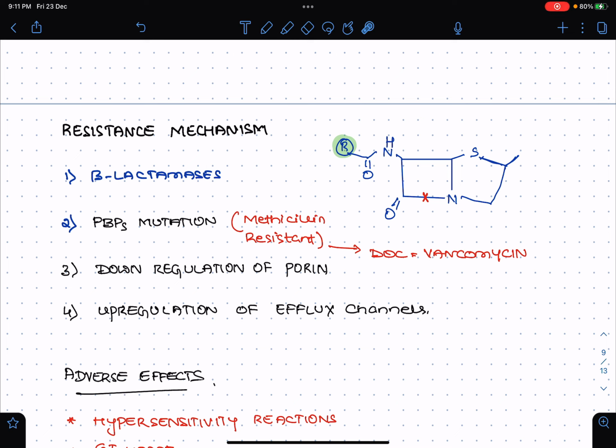So these are the different ways by which resistance can develop. There are four ways. One is by beta lactamase, second is the mutation in the penicillin binding protein, then down regulation of the porins, as well as upregulation of the efflux pump. Beta lactamase will act on this structure. Here this is the structure. They may ask in your exams, showing the structure, which is the beta lactamase acting site. So this will be your acting site. If you change this R site, you are going to get various different types of penicillins.